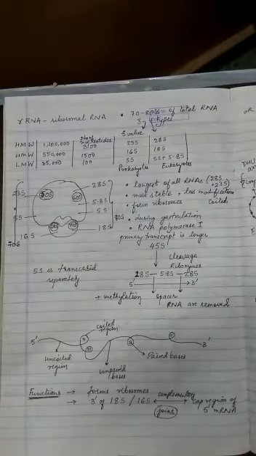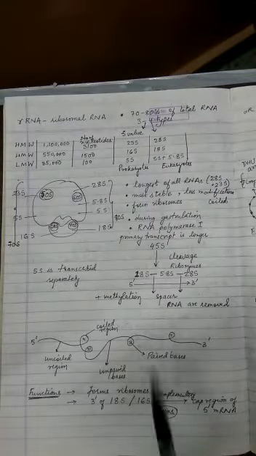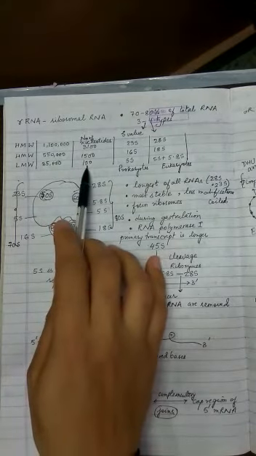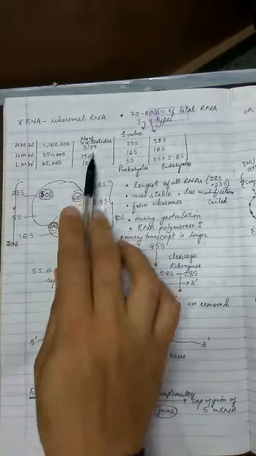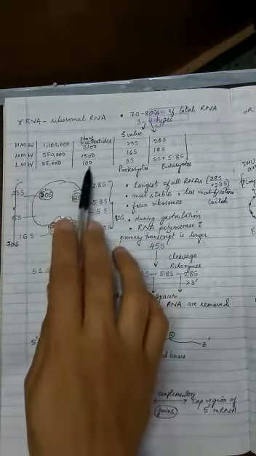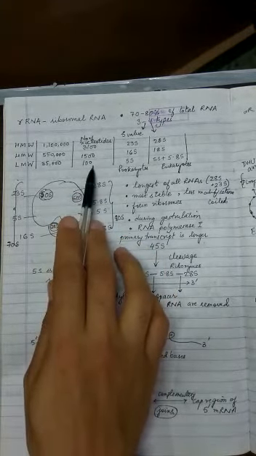Now when it comes to the number of nucleotides present, there are almost 100 nucleotides. Remember, these numbers are rounded off figures. It can be a few numbers up and down, always possible.